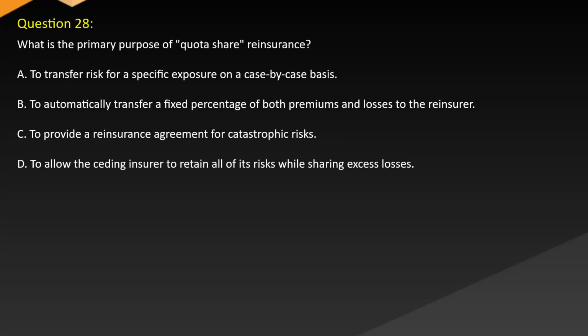Question 28. What is the primary purpose of quota share reinsurance? A. To transfer risk for a specific exposure on a case-by-case basis. B. To automatically transfer a fixed percentage of both premiums and losses to the reinsurer. C. To provide a reinsurance agreement for catastrophic risks. D. To allow the ceding insurer to retain all of its risks while sharing excess losses.